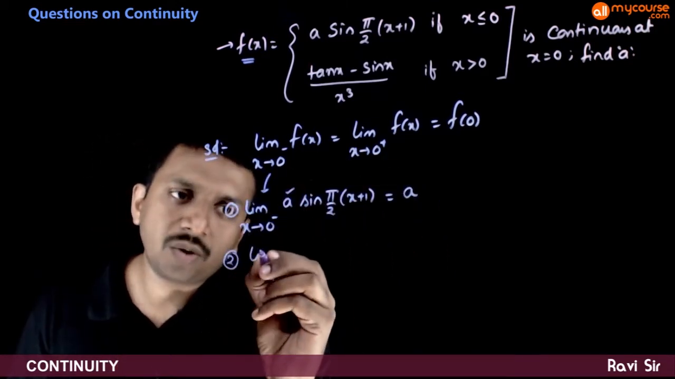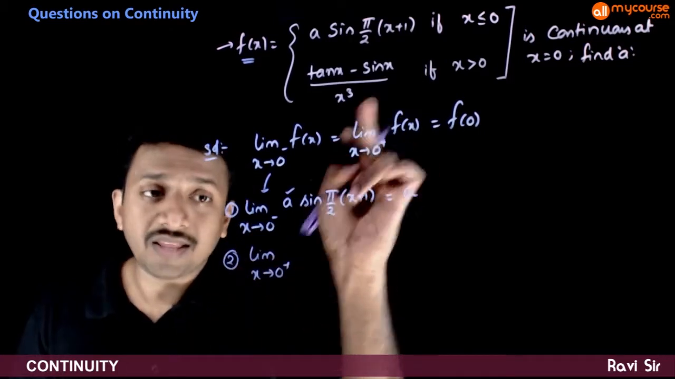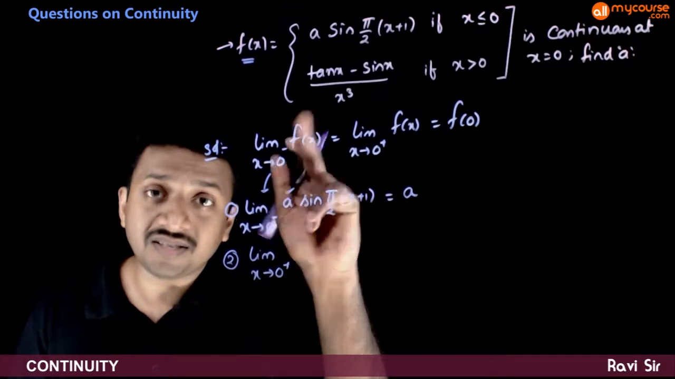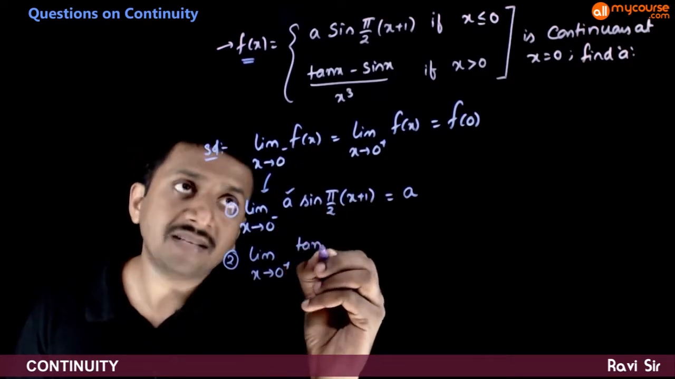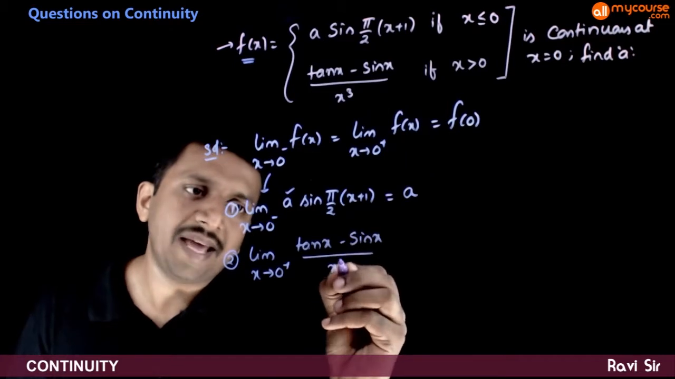Next, let us go to the right limit. Limit x tends to 0 plus. So in the right neighborhood of 0, this is the function: tan x minus sin x by x cube.